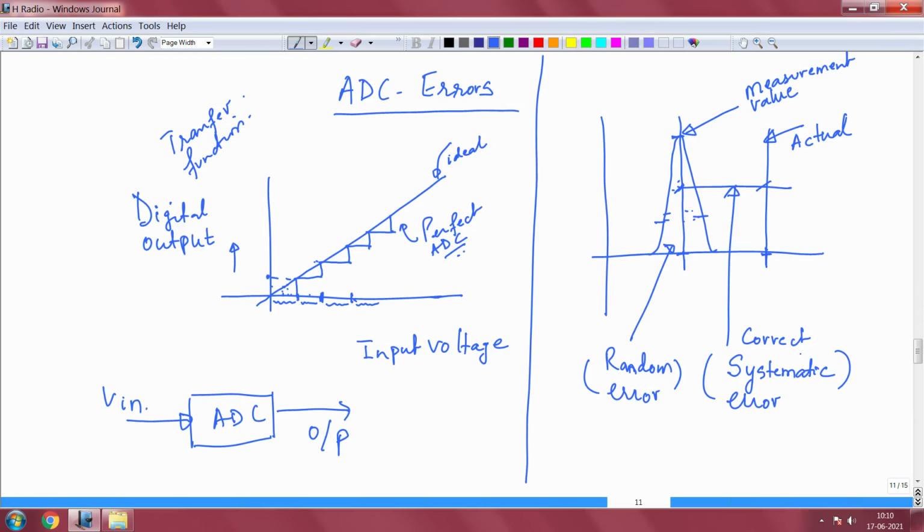Now, the point is you do not have perfect ADCs also, that is the problem. That is why I have shown this right side picture. If you had a perfect ADC, you would have no issues at all, everything is sane in a way.